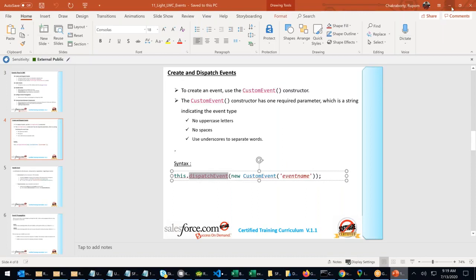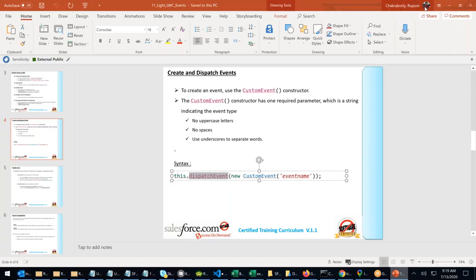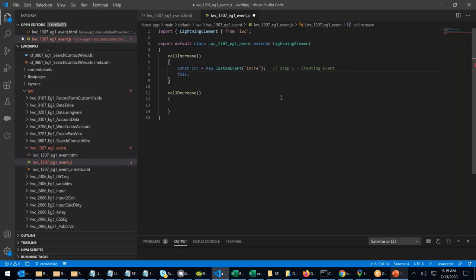Let me copy it from there. This dot dispatch event, INC. In the INC, the event is there. Step 2: this dot dispatch event. Dispatching event.